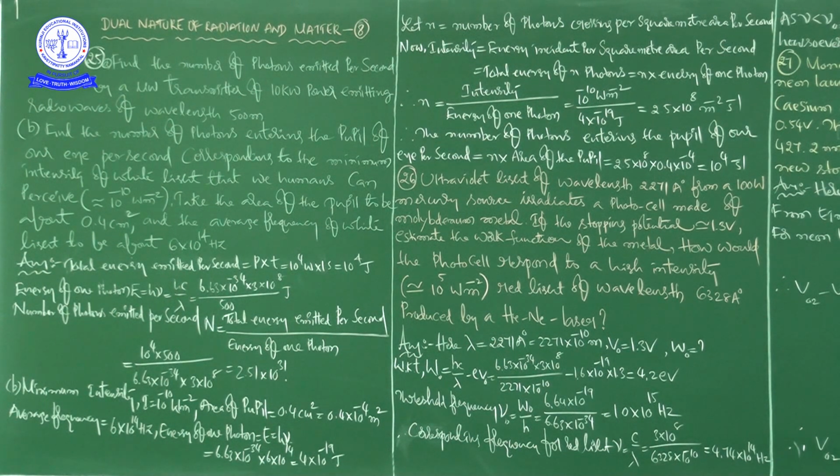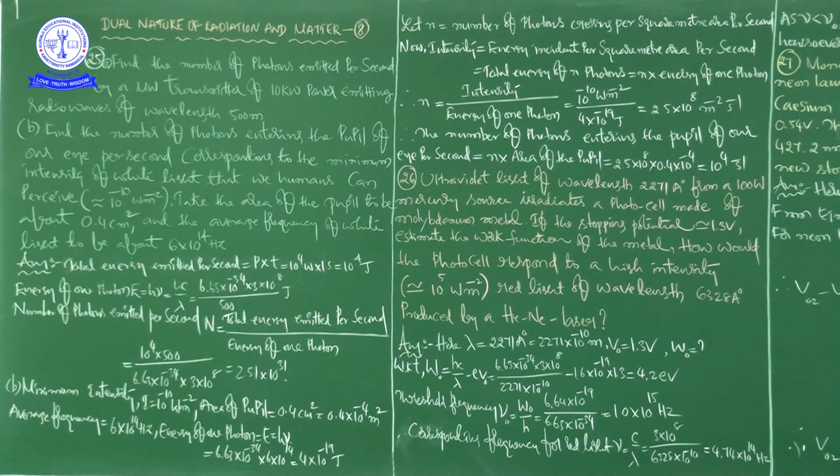2.51 into 10 to the power of 31. So these many number of photons will be emitted per second. That is what he is asking, no? So in question number 25A, he is asking to find the number of photons, and we found it as 2.51 into 10 to the power of 31 photons emitted per second.